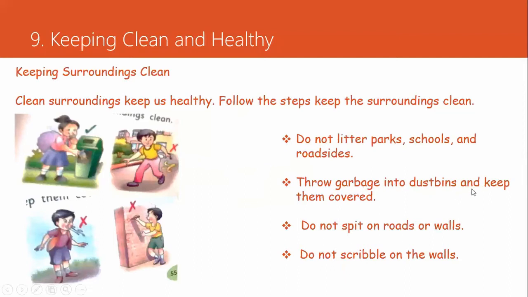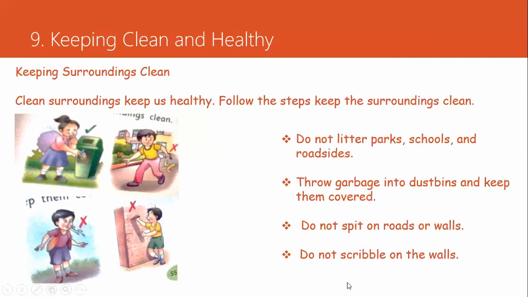Throw garbage into the dustbin and keep it covered, so that no flies or germs can come and sit on it and pollute the air. Do not spit on roads or walls. Spitting on the road or walls is a very unhealthy habit, so we should not do that.